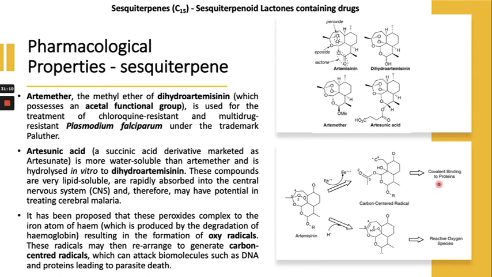So this is how these types of compounds work. These compounds are a source of oxy radical, right? These radicals may rearrange and generate this carbon centered radical, which can attack biomolecules such as DNA and protein and lead to parasite death. So this is the mechanism of action of artemisinin, or compounds which contain the peroxide.